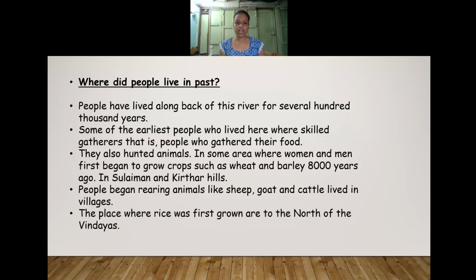The place where rice was first grown is to the north of the Vindhyas. So in the north of the Vindhyas, we find traces of rice cultivation in that region. I have told you that people began rearing animals. It was one of the occupations of the earliest people who lived in the villages.